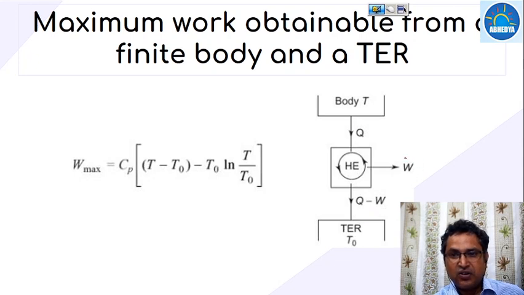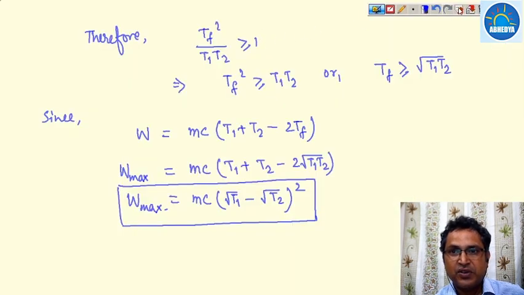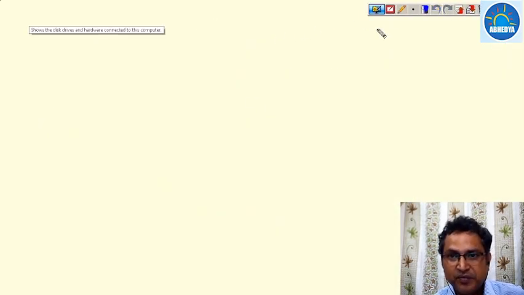In the earlier part, there was a body with a temperature T2, but here this body has been replaced with a thermal energy reservoir at a temperature T0, meaning this temperature always remains constant. So we have to find out the maximum amount of work that can be obtained. We will do that again.